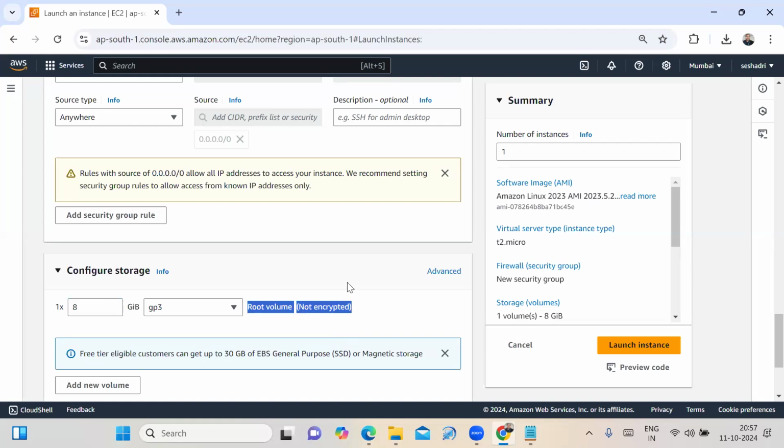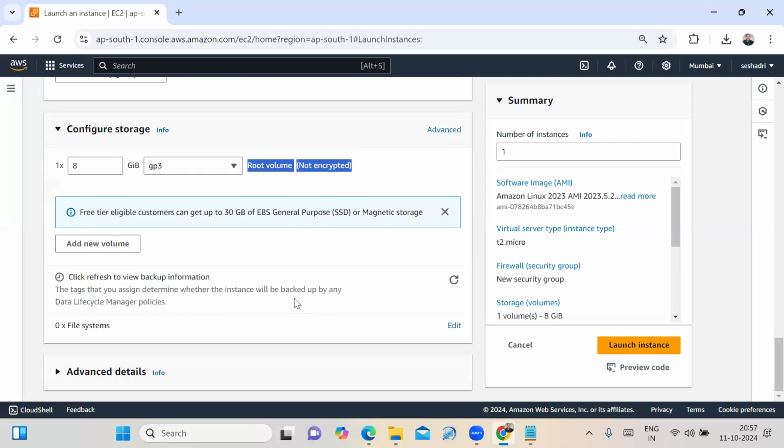Right now, I am not adding any additional volume. In the upcoming session, I will add the additional volume. Okay. I'm not giving any advanced details right now; in the upcoming session, I will use them. See that on the right side, it is providing the summary details.